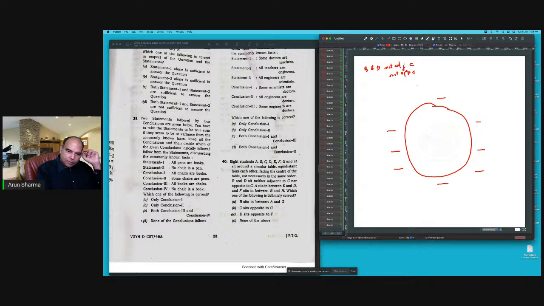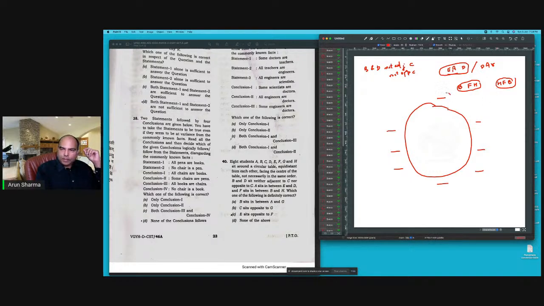Okay? A sits in between E and D. A sits in between E and D. So it could be EAD or DAE. A sits between E and D, and F sits between B and H. So I've got either this or this. Which of the following is definitely correct?